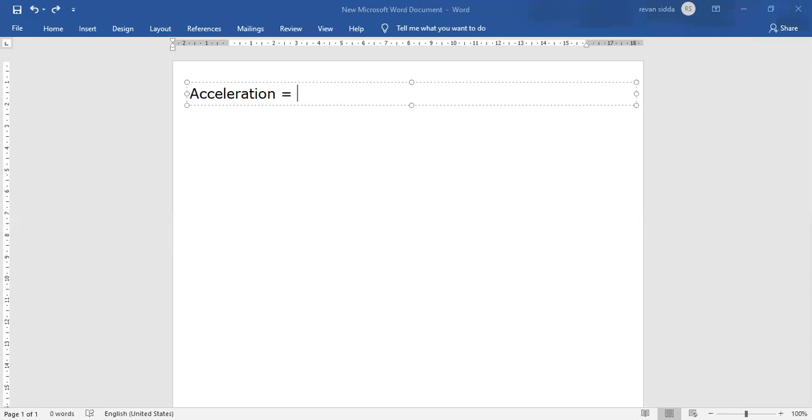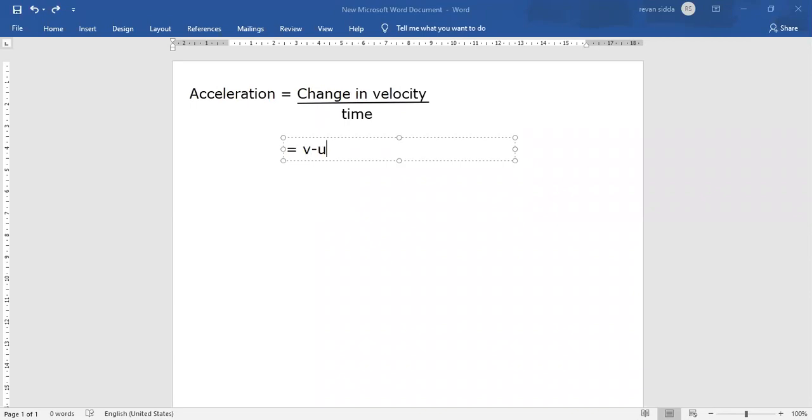Acceleration is equal to change in velocity per unit time. What do you mean by change in velocity? Change in velocity is nothing but v minus u. So v minus u divided by t.